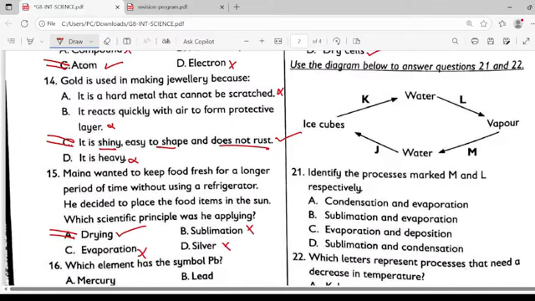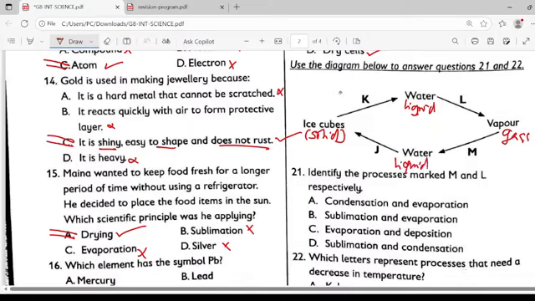Use the diagram below to answer questions 21 and 22. You can see the energy changes; these are physical processes. Identify the processes marked by letters M and L. So ice, remember ice is a solid. Ice cubes are in solid state. Water is liquid. Vapor means it's a gas. Then back to liquid.